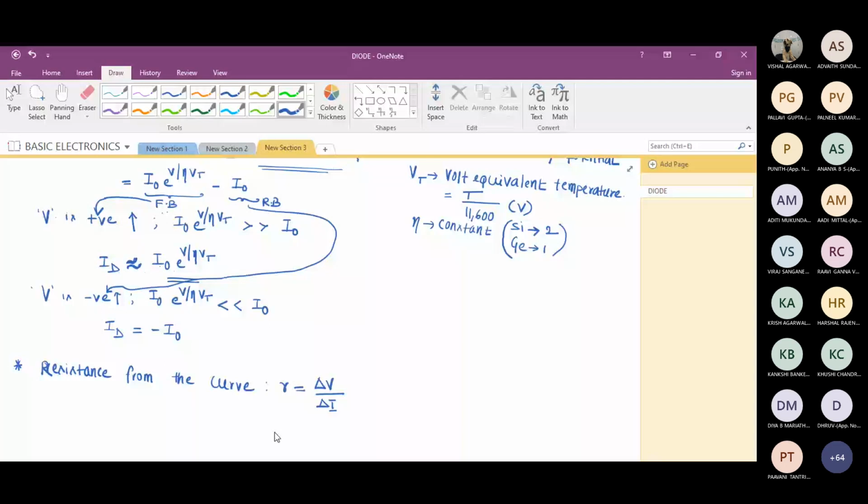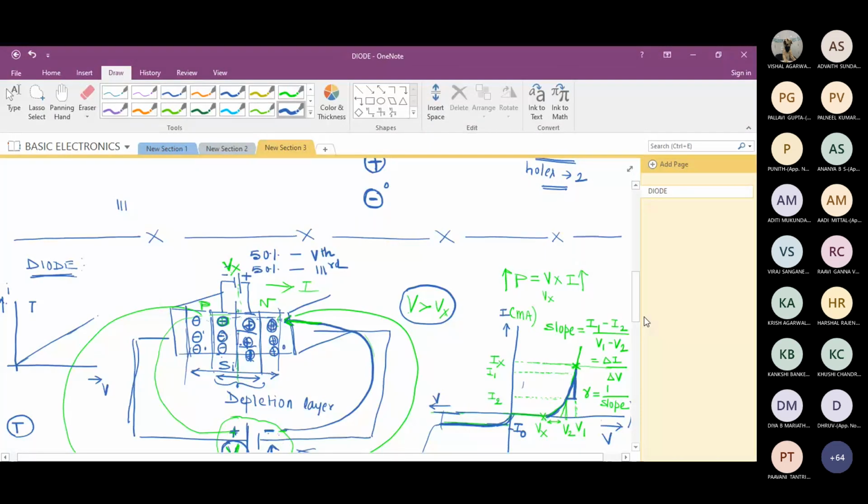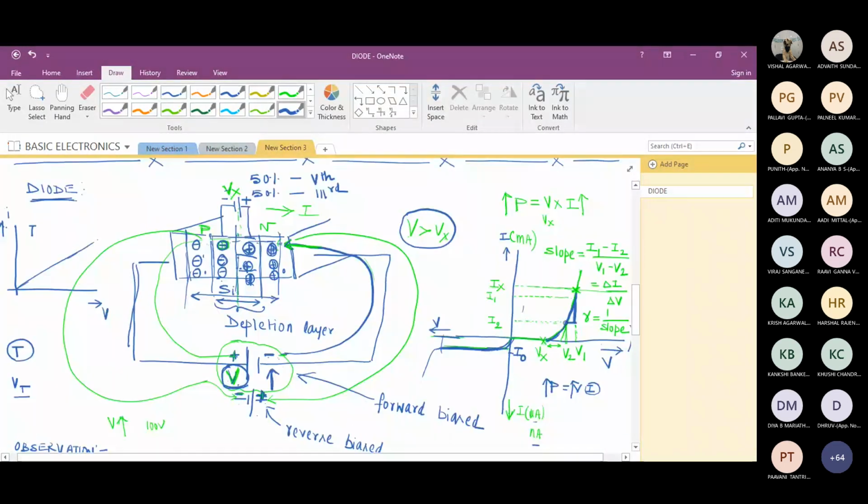And what do you expect this resistance value? Just check the curve. What do you expect this value? It should be very low, because the diode is conducting. If a device is conducting, will you get high resistance or low resistance? Low resistance.